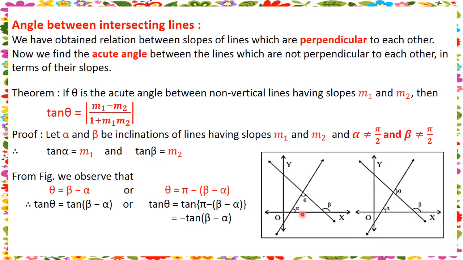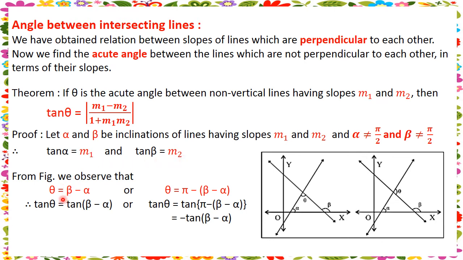In the diagram we have two cases, with alpha and beta the inclinations of these two lines with the x-axis. In one case theta is considered inside the triangle, and in the other case theta is considered outside. Let alpha and beta be the inclinations, then tan alpha is m1 and tan beta is m2, the slopes.